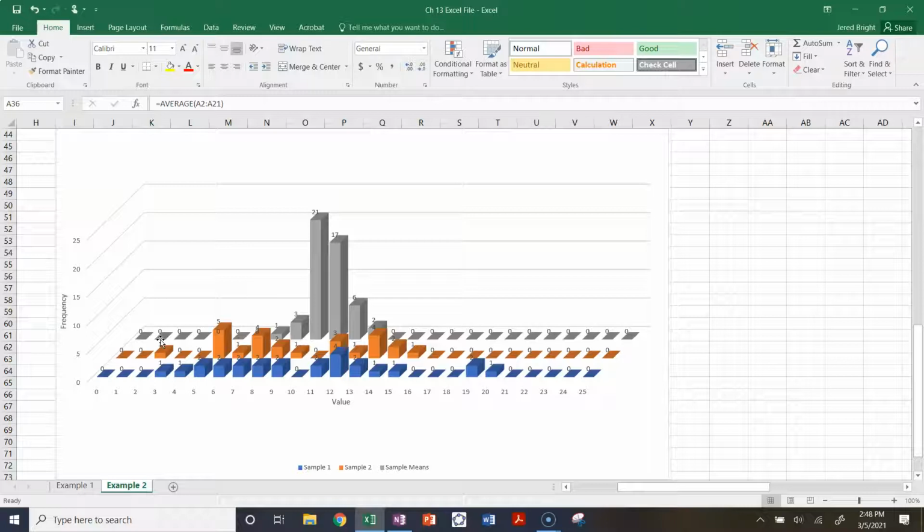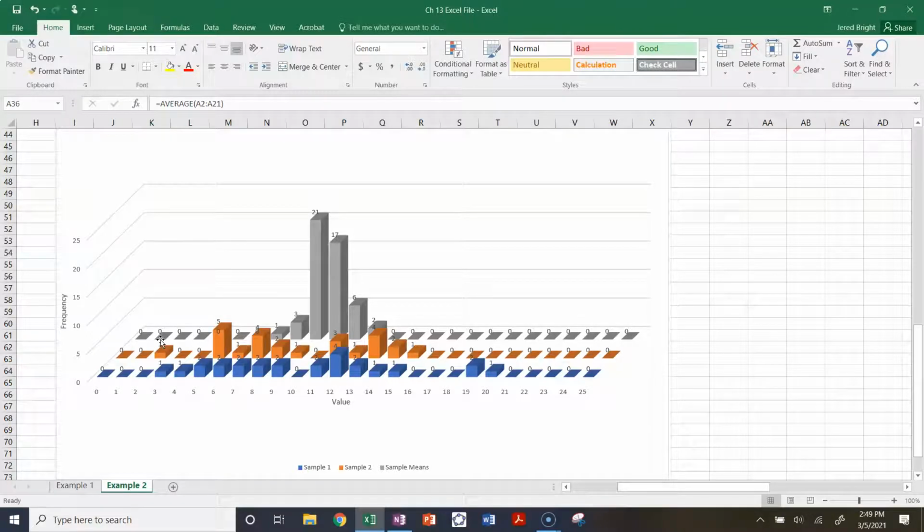As I look at the sample means, the gray bars, in comparison to the other two, first, in terms of shape, I notice that they're a little bit more normal. At least it looks like a normal curve, and I've been seeing normal because we've been working with the normal distribution. But anyway, it's at least unimodal. Whereas the other ones, the orange is maybe bimodal, and the blue is maybe unimodal, maybe bimodal.